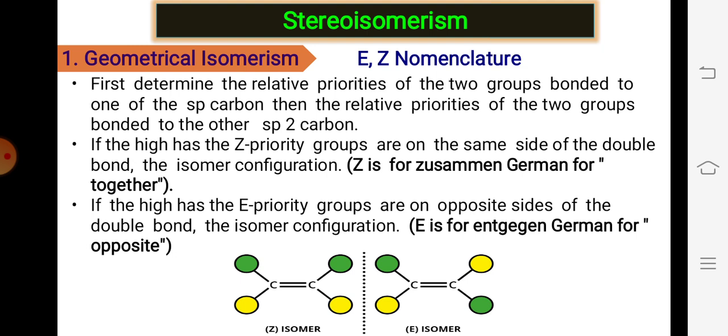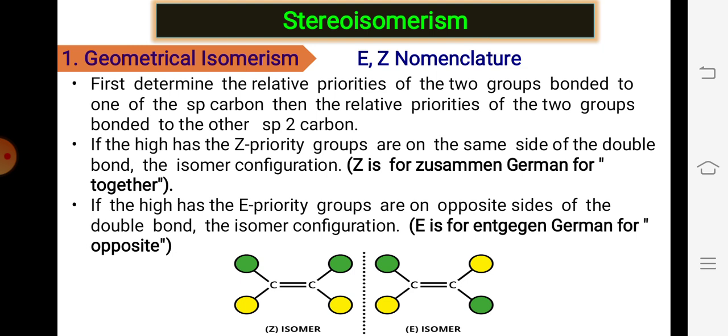Okay. And what is Z now? So Z priority is nothing but the same side of the double bond, okay. Whenever the smaller groups or similar atoms are present on the same side of the double bond, they are called Z. Z is nothing but zusammen, and the German word for that is togetherness.